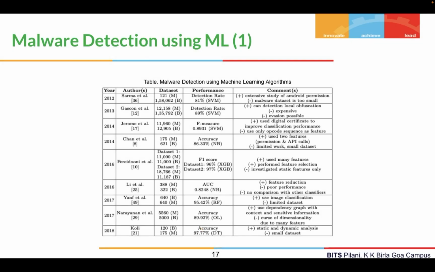Now I will try to summarize various studies that have used machine learning for malware detection. Initially, in 2012, we can see a good detection rate using an SVM model and an extensive study of Android permissions, but a very highly unbalanced dataset, right? We can see only 121 malicious samples and over 100,000 benign samples. Further, in 2016, we can see a good performance using good datasets, but poor performance, with better feature reduction techniques and selection techniques as well.